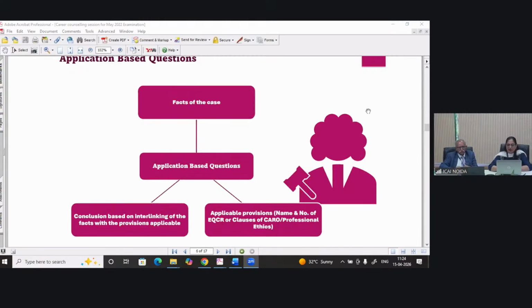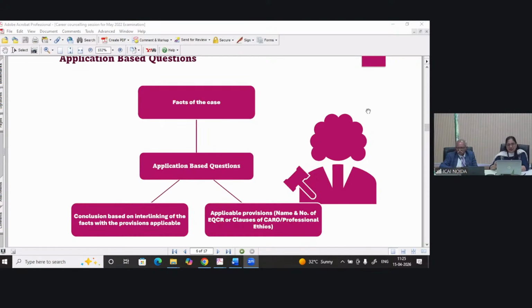Then for application based questions, you all are aware that your answer should start with the facts of the case, what is given in the question. For application based questions, you have to write the provision. If the question is based on a standard, you have to write the standard's name and number. But yes, if you are not sure, do not write, right? If you are aware of the number, please write.